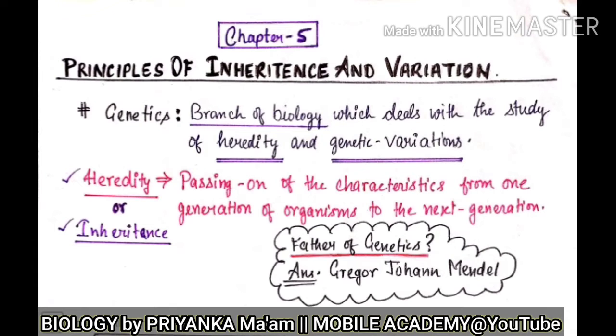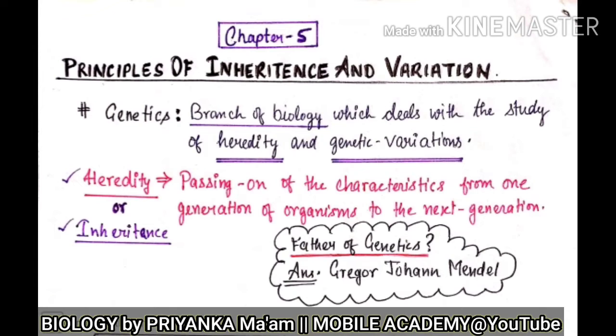I think genetics is one of the newest concepts for you in class 12, because until now you would have studied in biology about living organisms, the characteristics of living organisms, the classification of plants and the classification of animals. You would have studied the anatomy of plants and morphology of plants, and so on. So I think genetics is the newest concept, you are studying it for the first time. So let us see what is genetics.